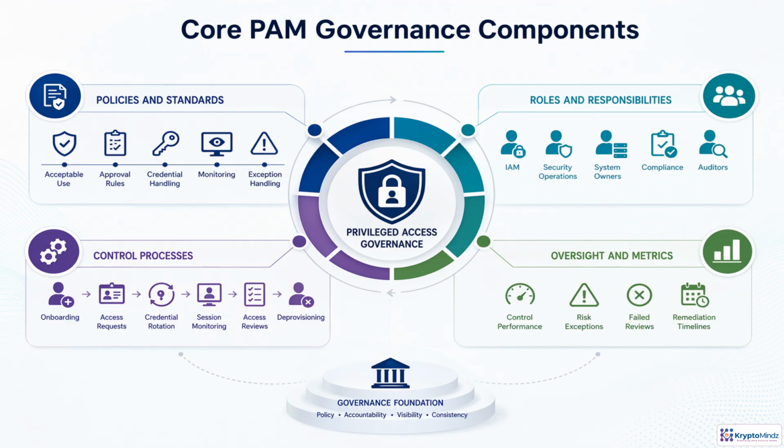From there, it standardizes the lifecycle: onboarding, requesting access, rotating credentials, monitoring sessions, reviewing access, and removing it quickly. Metrics create accountability by showing whether controls work, where risk exceptions exist, and how fast remediation happens. Governance turns PAM from a tool into a repeatable management discipline.